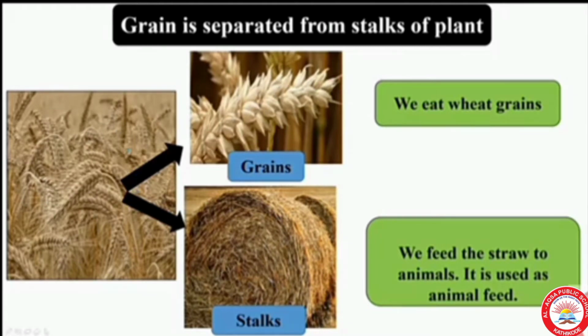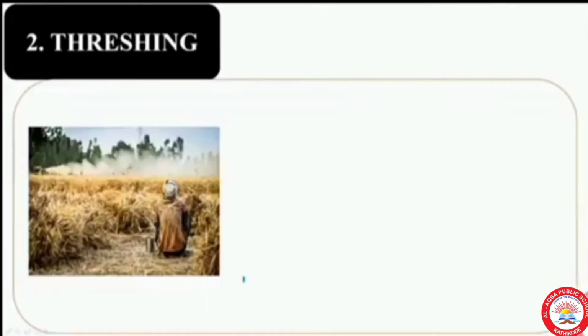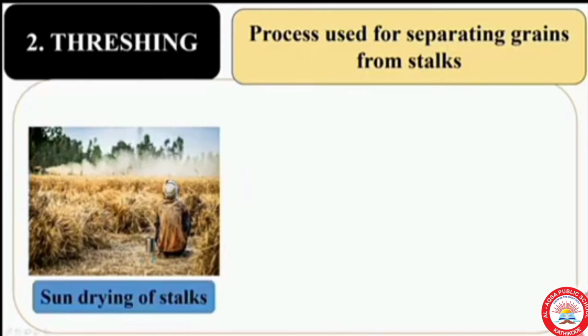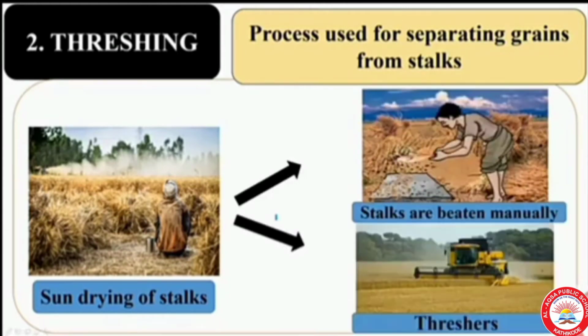You might have seen bundles of wheat or paddy stalks lying in fields after harvesting the crop. Actually, stalks are dried in the sun before the grain is separated from them. Each stalk has many grain seeds attached to it, so hand picking is not possible here. The process that is used to separate grain from stalks is threshing.